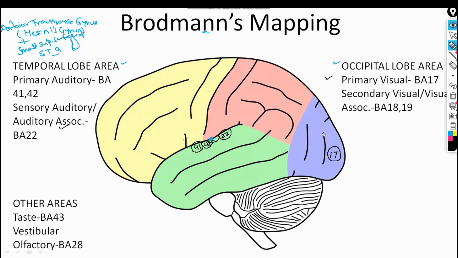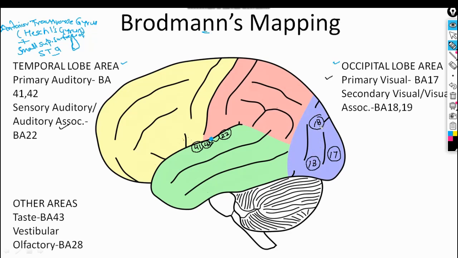Now anterior to this lunate sulcus and between this parieto-occipital sulcus, we see the secondary visual area, also known as the visual association area, number 18. This is area number 18.